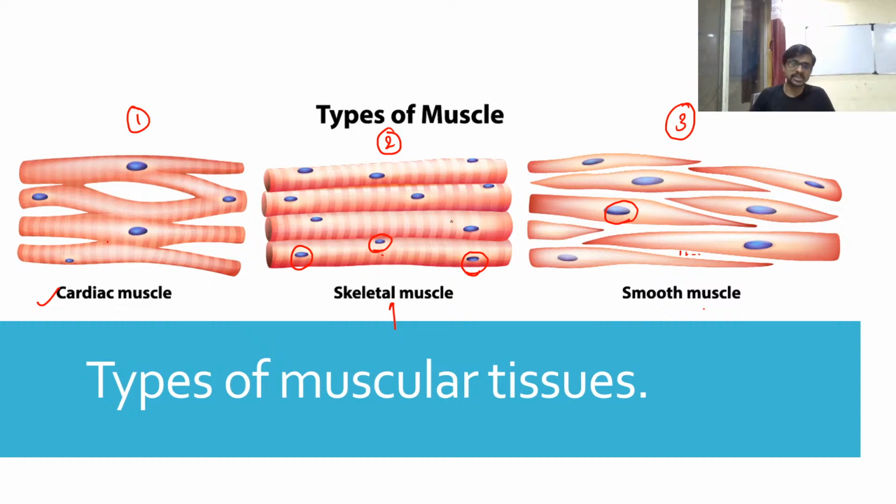Very specifically, you can write skeletal muscle may have more than one nucleus. This is a unique property of skeletal muscle. The cardiac and smooth muscle we will discuss in the next slide, but let's see about skeletal muscle first.